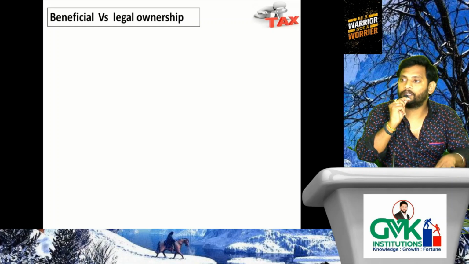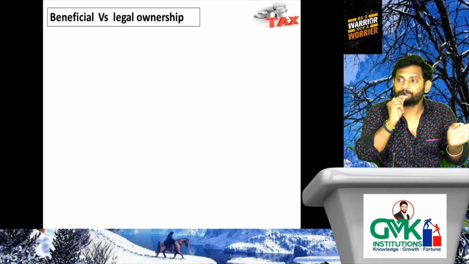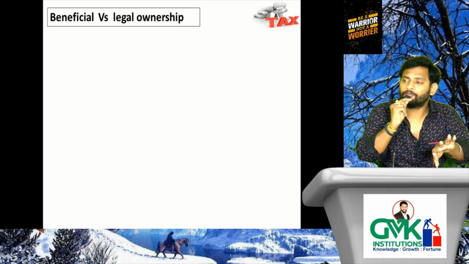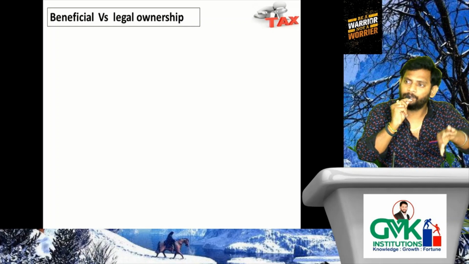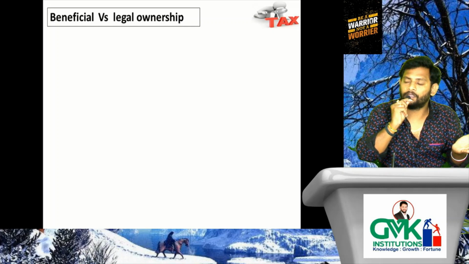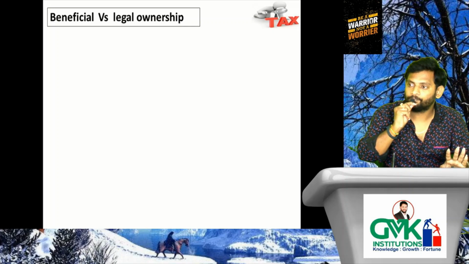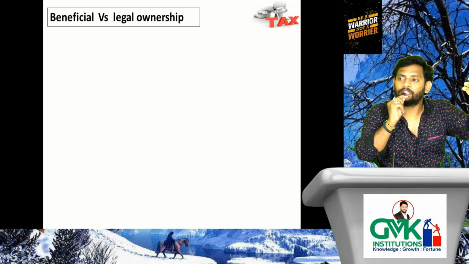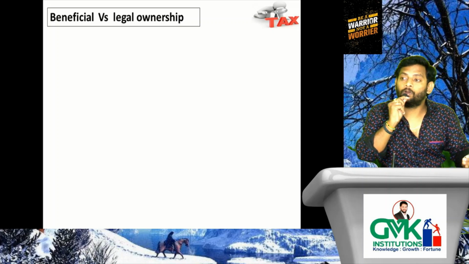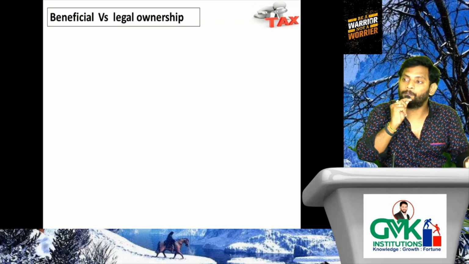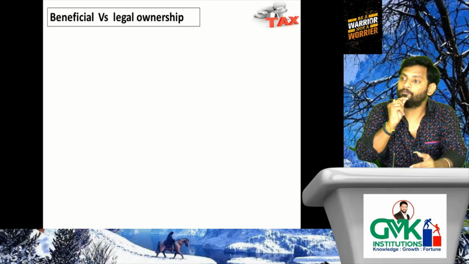Now we need to verify whose interest we need to consider for the purpose of deciding the specified employee or non-specified employee. Say for example, Karta is an employee of that organization. He is holding legal ownership of 30% of voting power, whereas beneficial ownership is held by HUF, 30%.